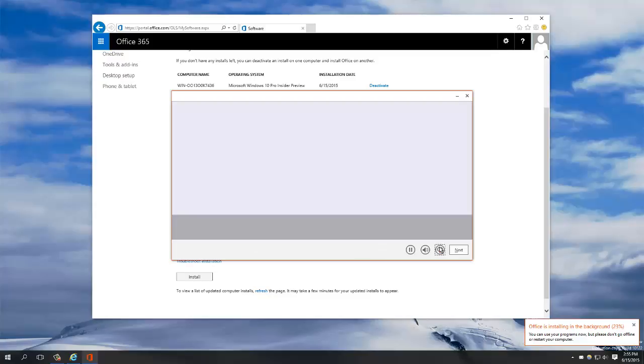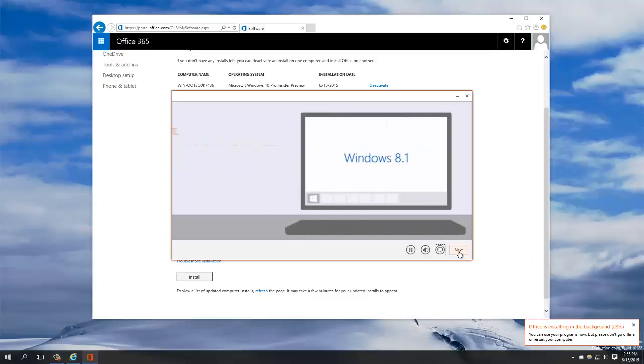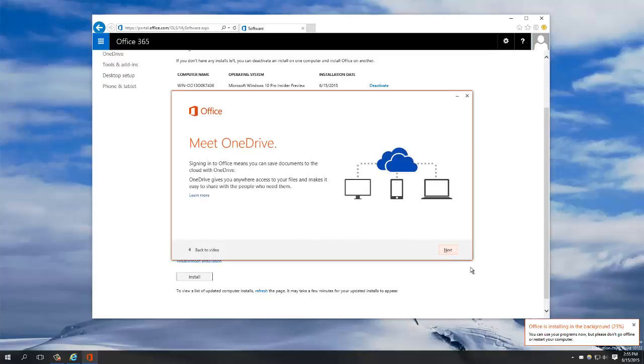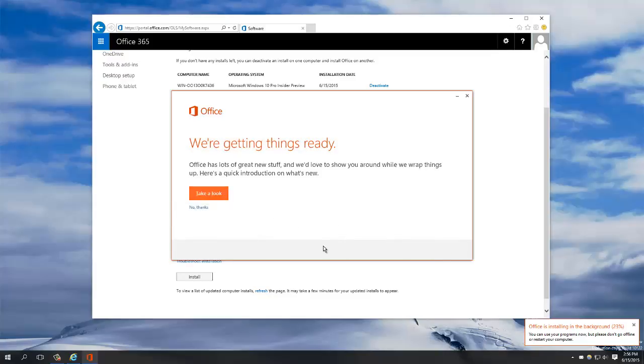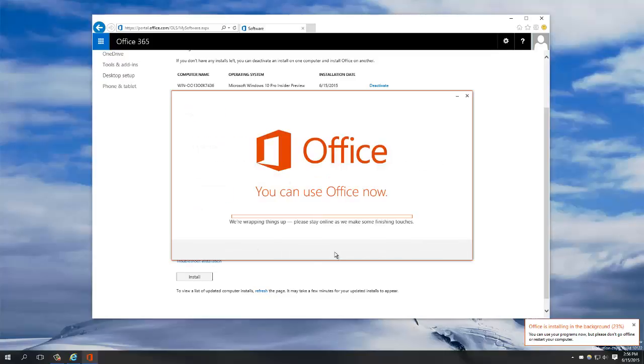Hit Next. A tutorial will be shown. You can watch it if you like, otherwise hit Next. Continue, keep hitting Next. Select your theme. This will change the appearance of Office apps. It will ask you if you would like to see a quick introduction. This is up to you. I'm going to select No Thanks.